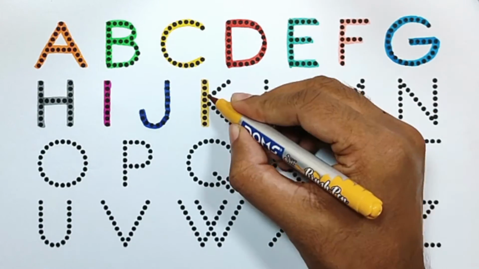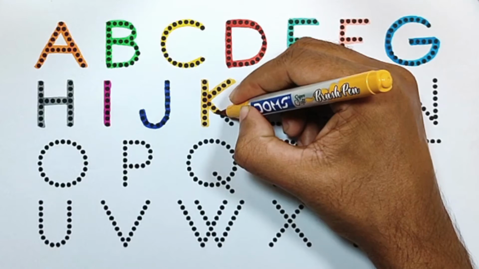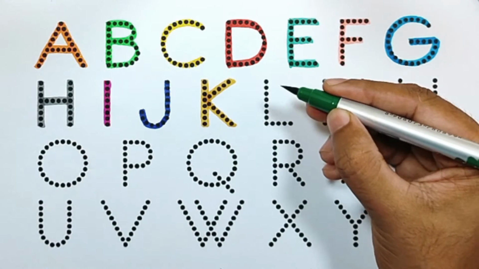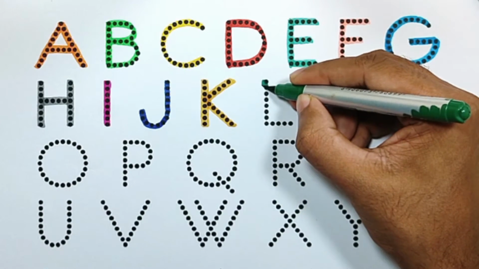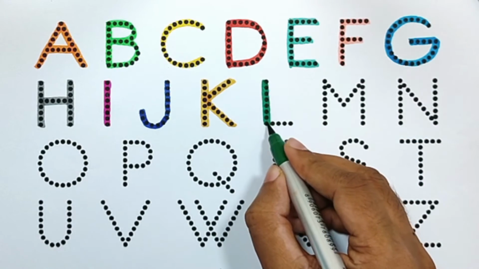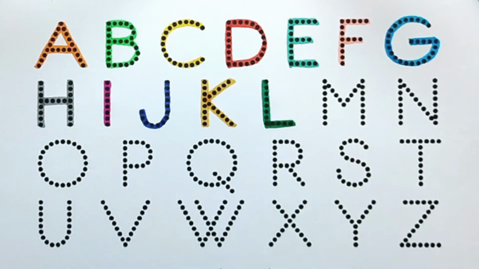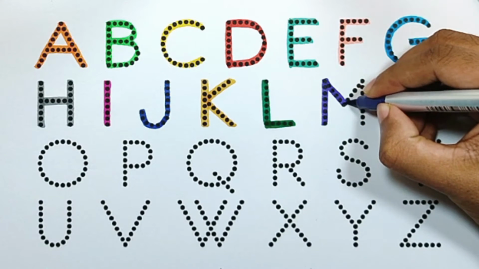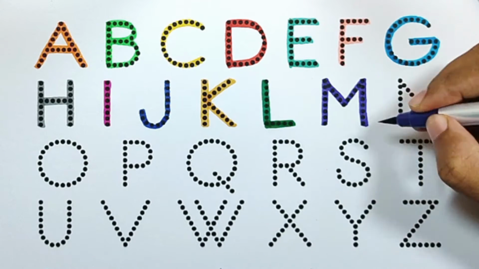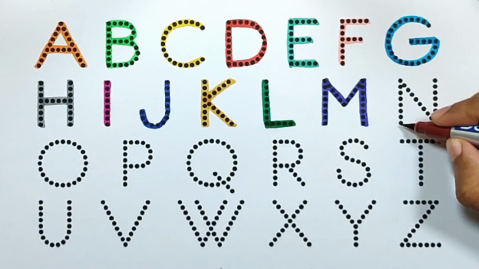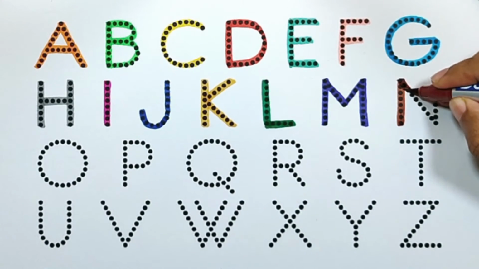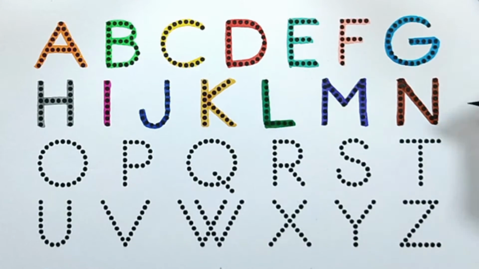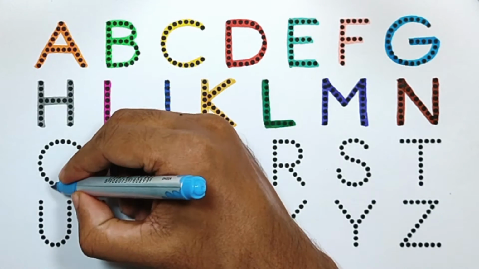K for kite. Green color. L for lollipop. Blue color. M for mango. Brown color. N for noodles. Sky blue color.